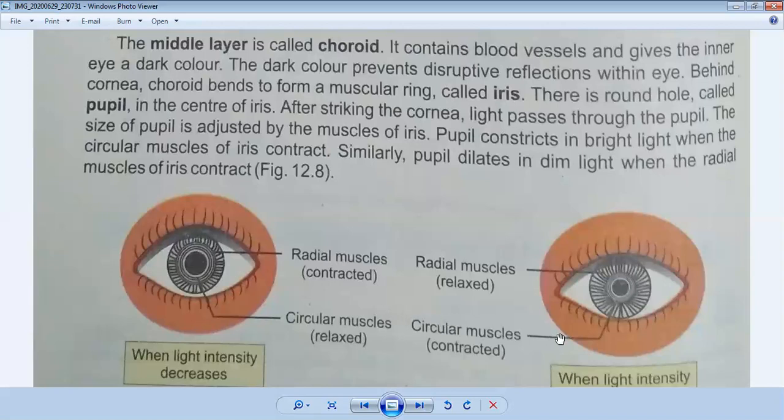But when there is a dim light, for example, if you are sitting in a room and suddenly the light is off, after some time you are able to see things in the dark. How are you able? Because of the iris muscles, because at that time they began to relax. Why do they relax? Because there is dim light, so more light should enter. So the role of iris is very important. They control the intensity of light. When there is much light, they are constricted, and when there is a dim light, they are relaxed.